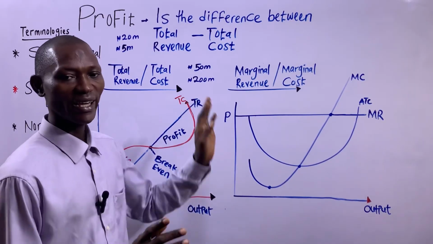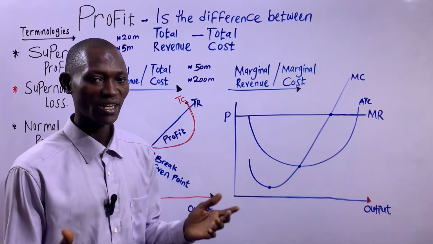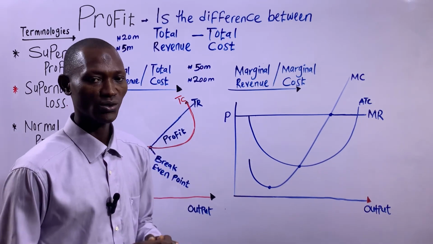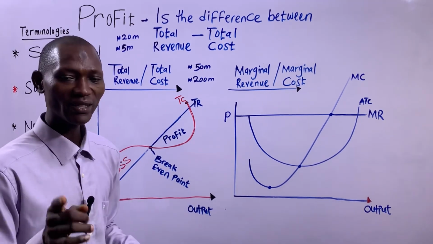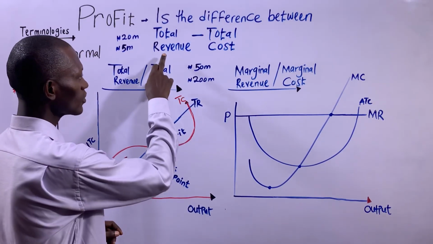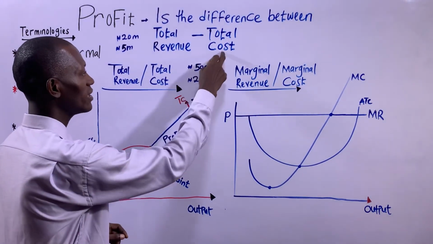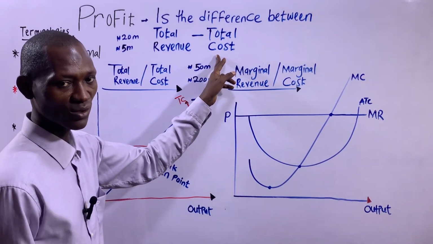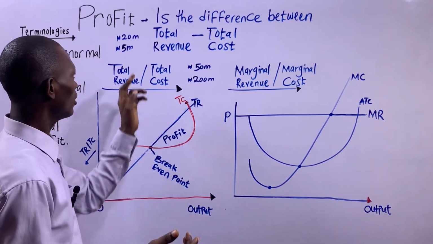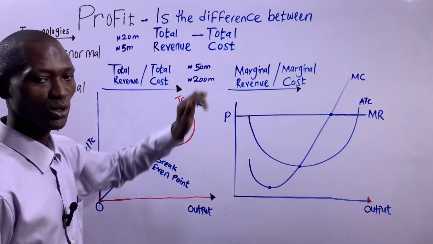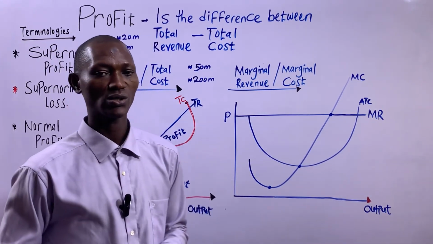Those are explicit costs, which the accountants regard as total cost of production. So the accountant's profit is total revenue less total cost, which is basically explicit cost.